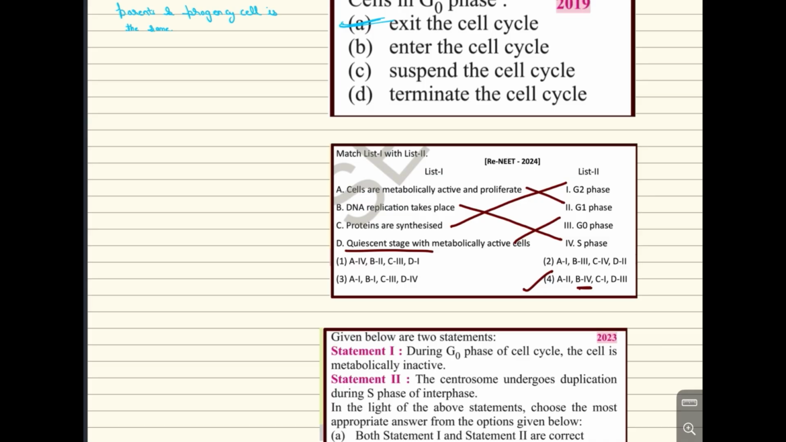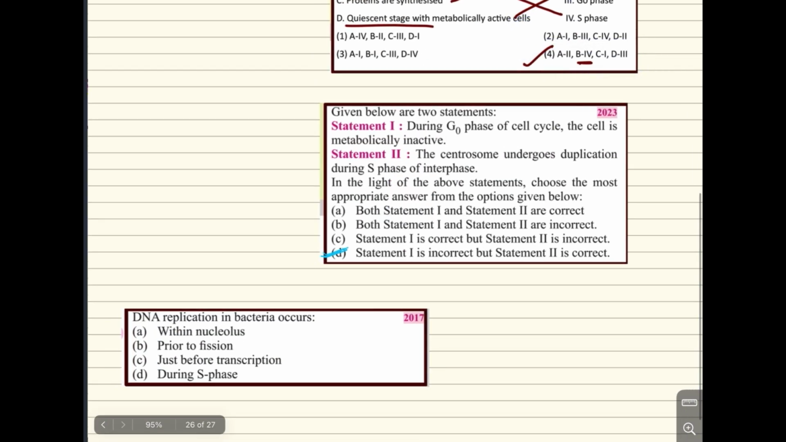Okay. Cells are metabolically active and proliferate. Now, this is the exact line from the NCERT. Okay. DNA replication takes place, as protein synthesis in G2. The question is about a metabolically active cell. The question says stopping thing. Option. Now, the question is there, NEET 2023.